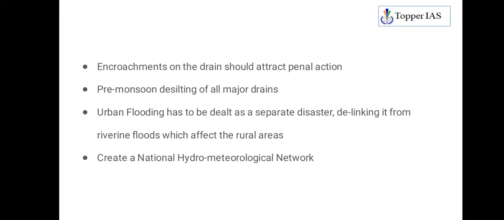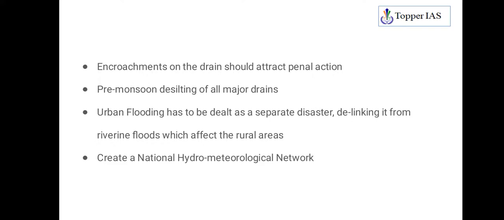Then encroachment on the drain should attract penal action. Once you penalize the encroachment of drains, that will also reduce the instances of encroachment. Then pre-monsoon desilting of all major drains. We have seen blockage of drains is also one of the reasons for urban flooding. Monsoon will bring high rainfall, so before monsoon, you see that drains are cleaned out.